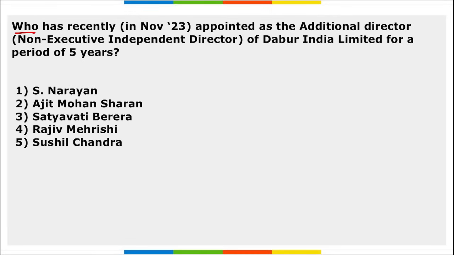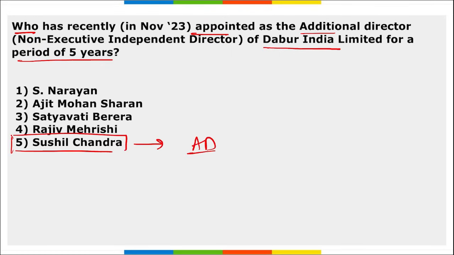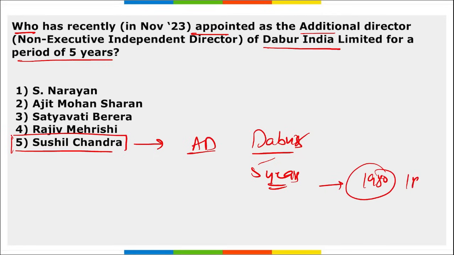Next, who has recently been appointed as the Additional Director of Dabur India Limited for a period of 5 years? Sushil Chandra has been appointed as the Additional Director of Dabur India for a period of 5 years. Right? Sushil Chandra, he was a 1980 batch IRS officer. Correct? He previously served also as the chairperson of CBDT.